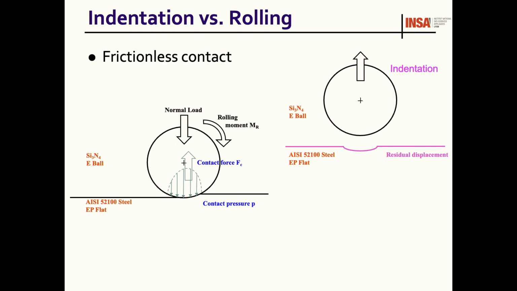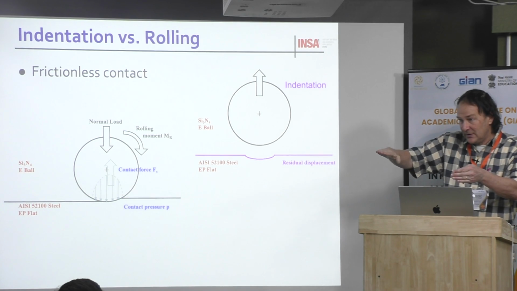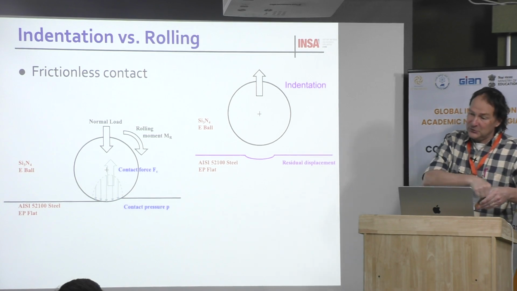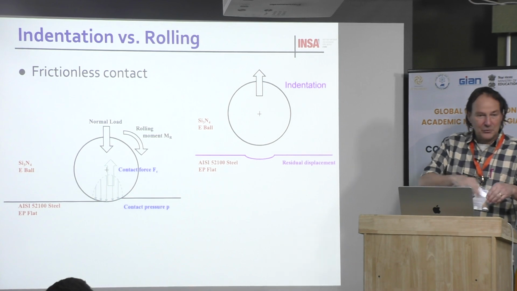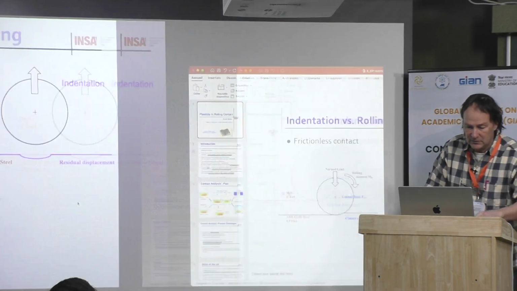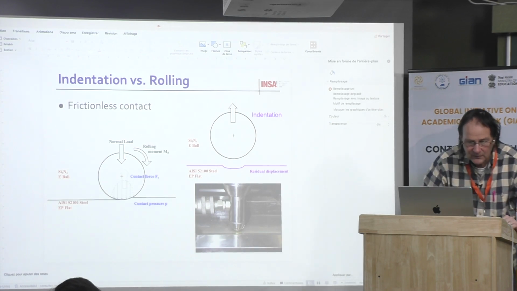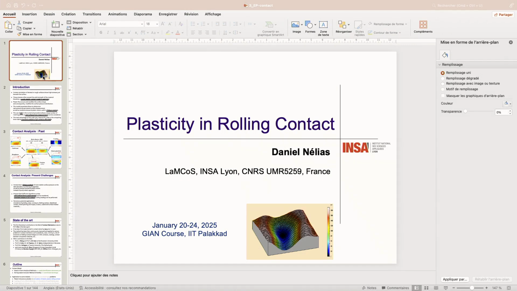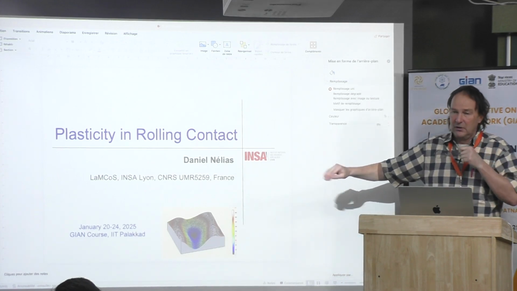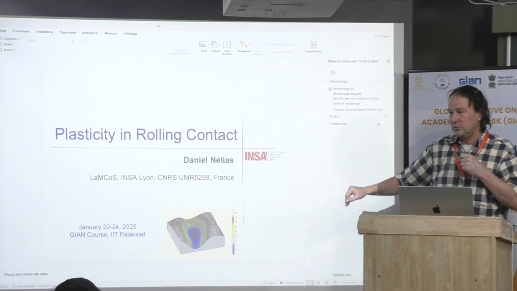What you can observe here is the initial surface, and here you have the deformed surface. In fact, you have a groove after the ball. Before the ball, in front of the ball, you have a flat surface, and because you have some plasticity, after the ball you have like a groove. If you want to have a view of that, this is like that. This is exactly what you have here. And this is a simulation. We did an experiment, and I will maybe show you. We got an excellent agreement with the shape.